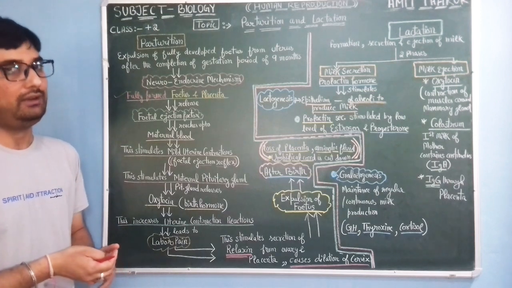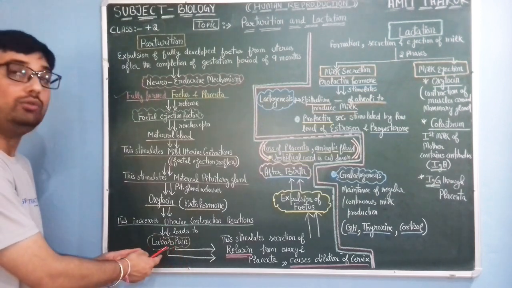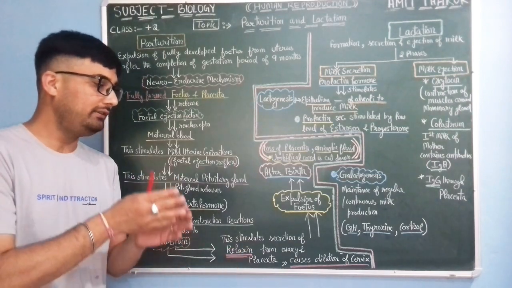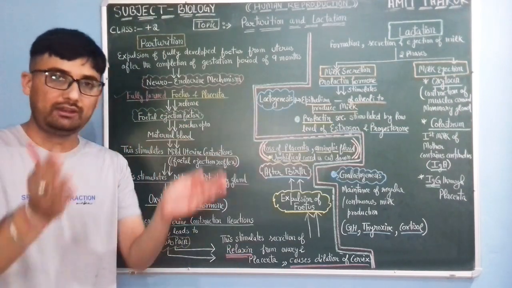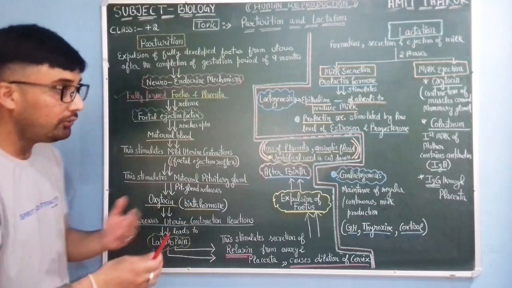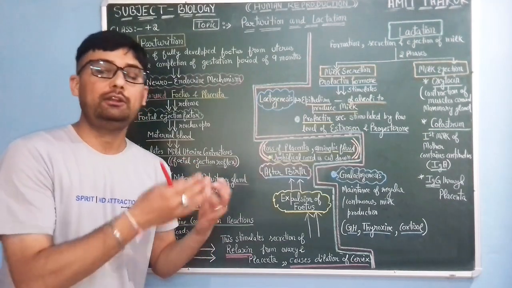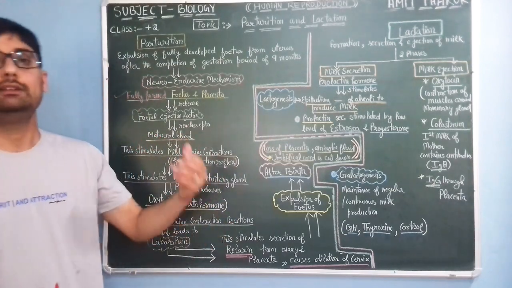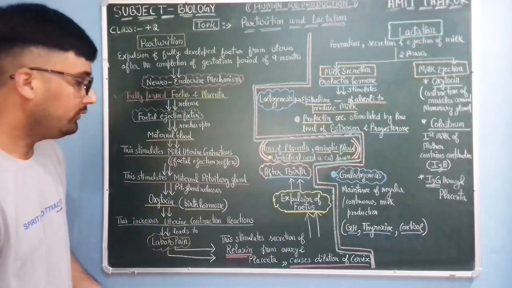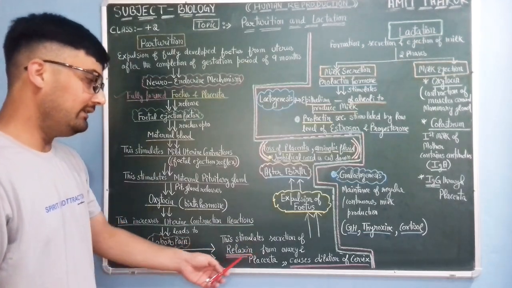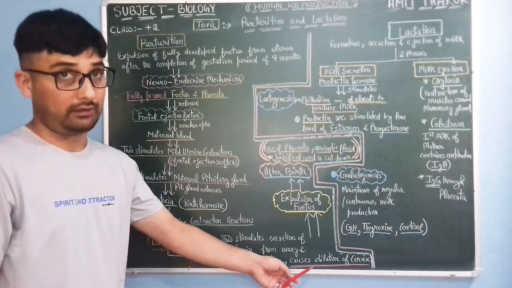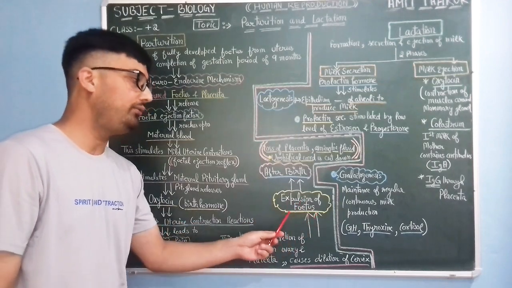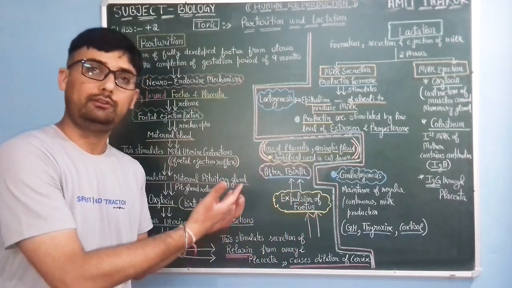So due to the release of relaxin, in order to counter the labor pain, this relaxin hormone actually causes dilation of the cervix, widens the cervix, and also has an impact on the muscle contraction of the pelvic region to ease the parturition mechanism. So when relaxin releases, this causes dilation of the cervix as well as the pelvic region. This causes the expulsion of the fetus, which causes birth.